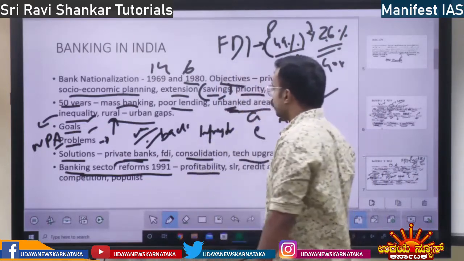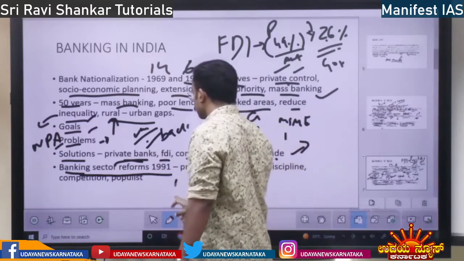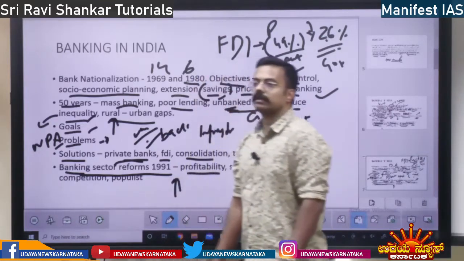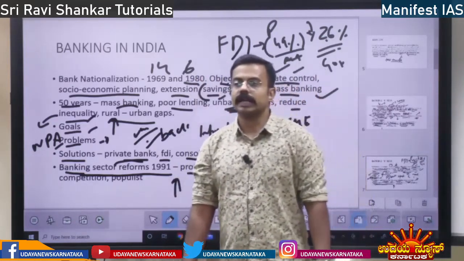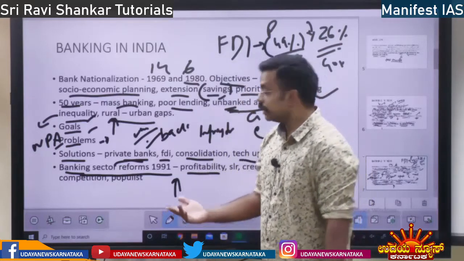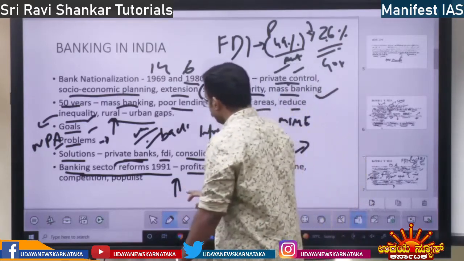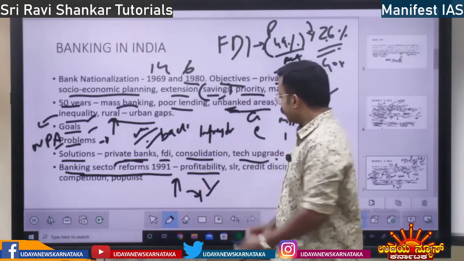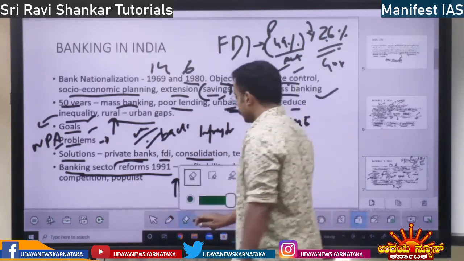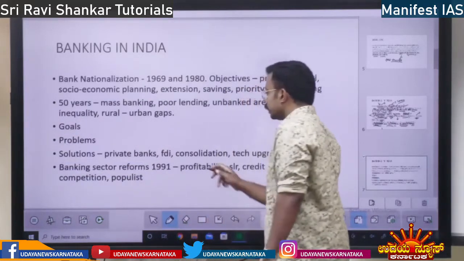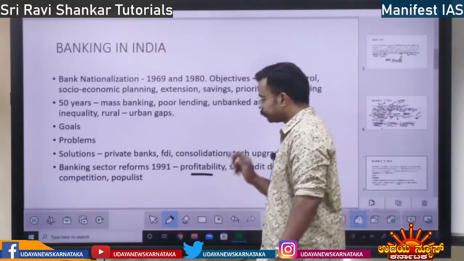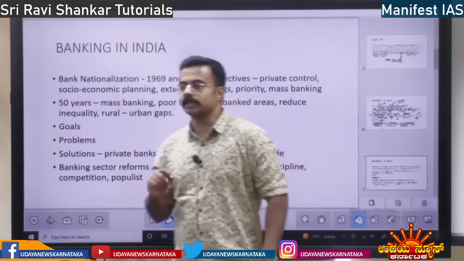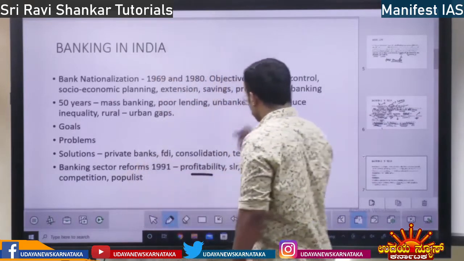The profitability of the banks has increased post 1991. See, there is a lot of investment, foreign investment has increased, private investment has increased. So when investment comes, automatically the banks' profitability will increase, right? So that is one thing.